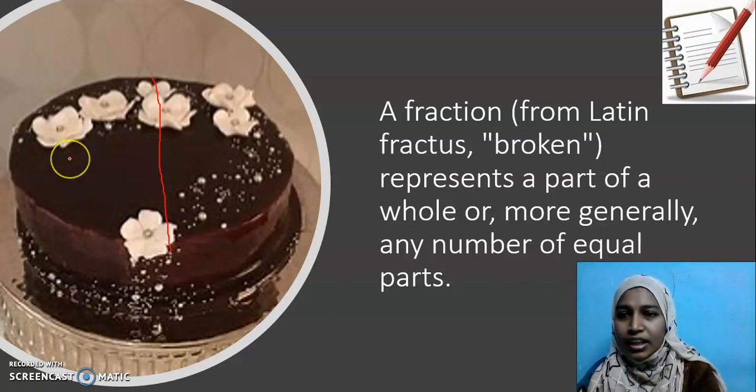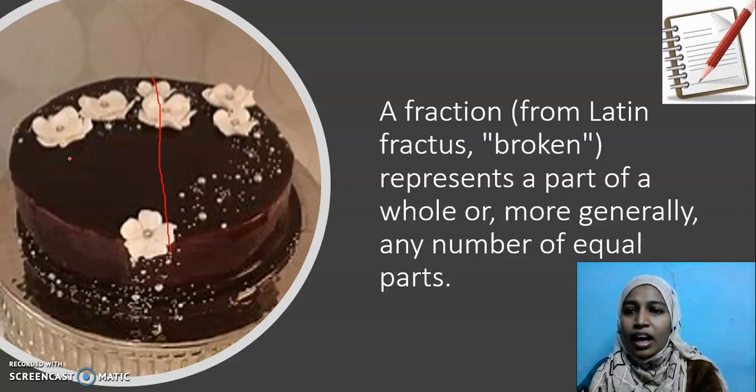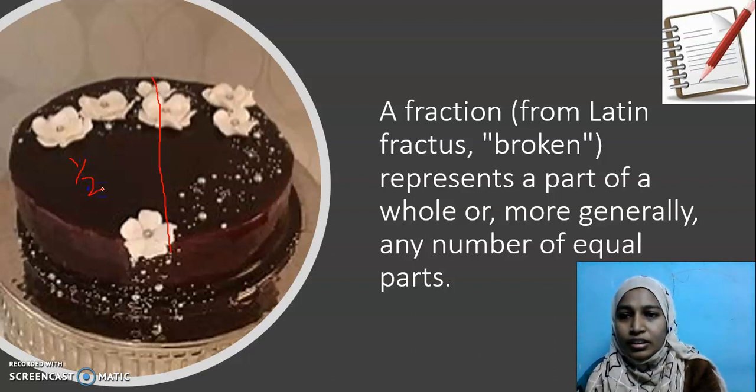Then I can say this as half, 1 by 2. That is, this cake is divided into 2 parts. Number of parts is written in the denominator, whereas that one part is written in the numerator. 1 out of 2 parts. Out of these 2 parts, this is 1 part. So 1 by 2. This fraction represents the half of the cake.